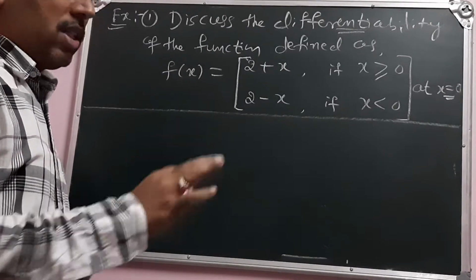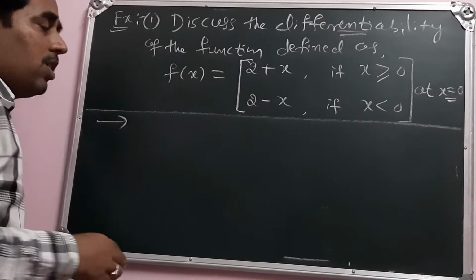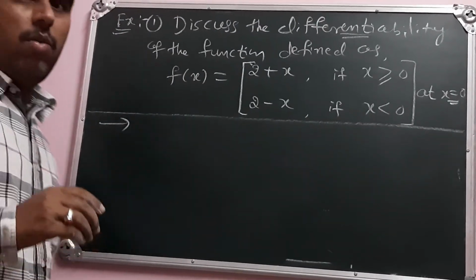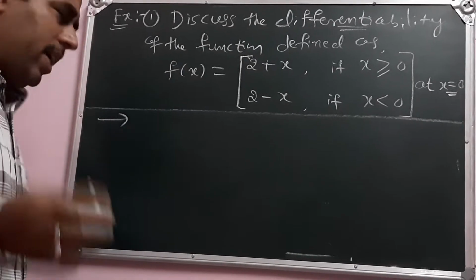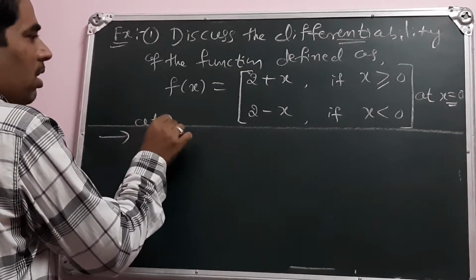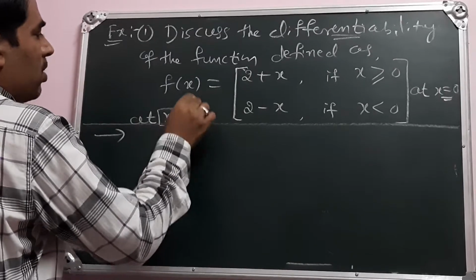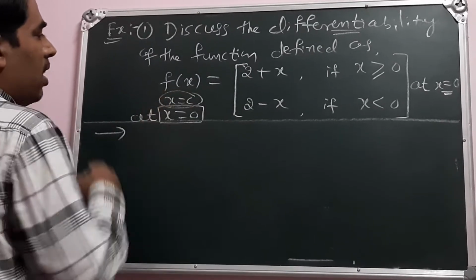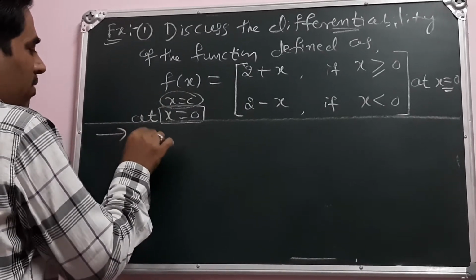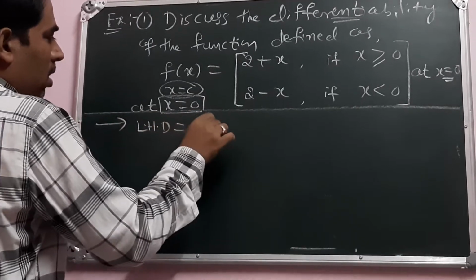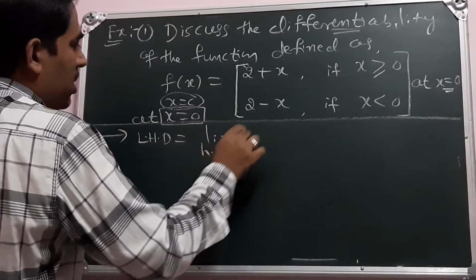Let us start the solution here. For differentiability, we have to check the left hand derivative and right hand derivative. Consider the point x is equal to 0, and think of this as x is equal to c. What is our left hand derivative? Let's write the definition here. Limit h tends to 0.